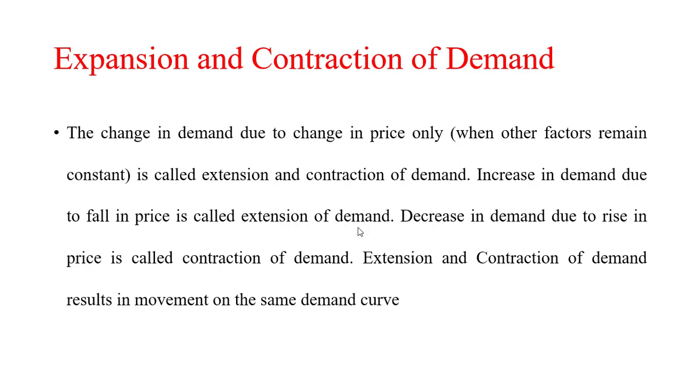The same way, when the price is rising and the demand is decreasing, then it is known as contraction of demand. Extension and contraction of demand results in movement of the demand curve. Movement of a demand curve means it moves from one position to another.